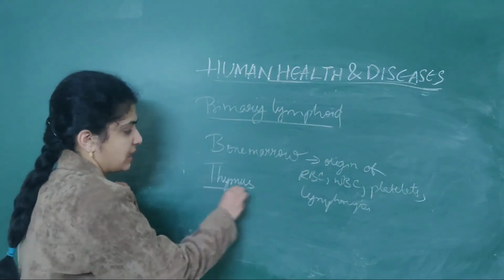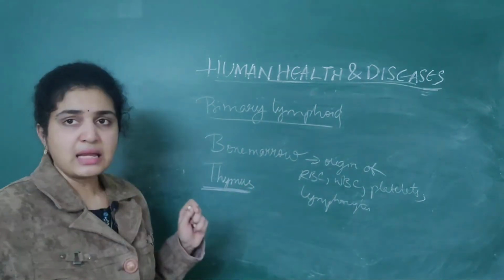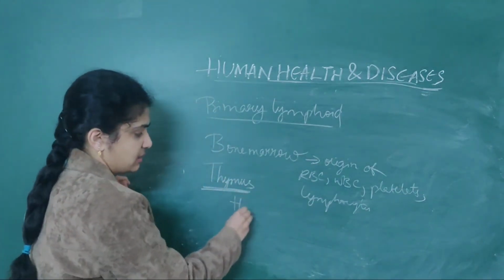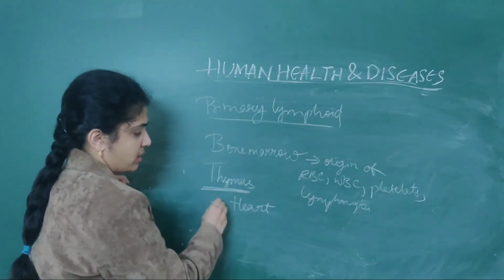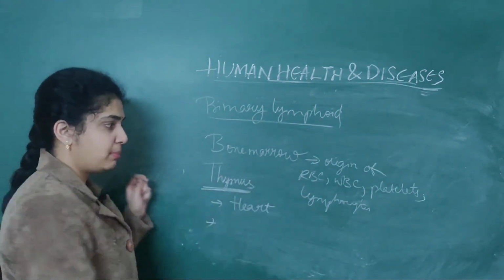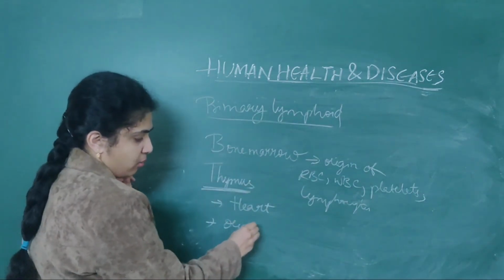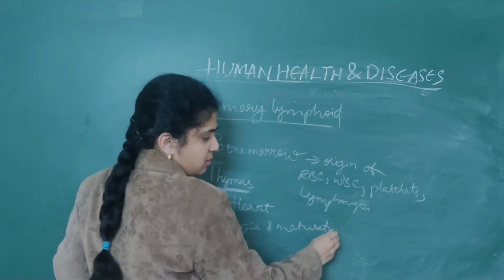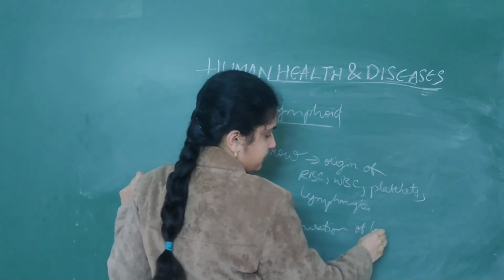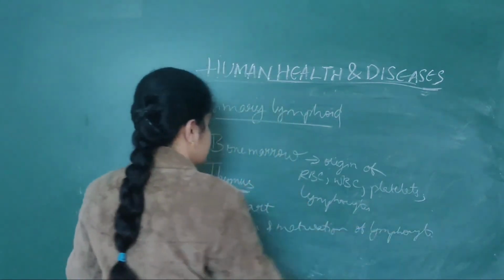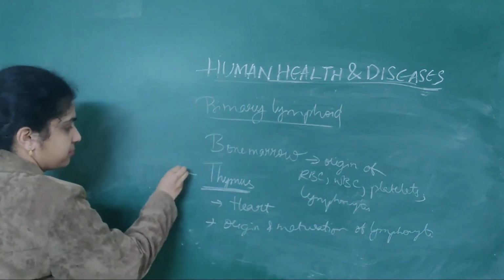So when it comes to the thymus, the thymus is located near the heart. So what is the use of this basically? Same use. It also helps in the origin and maturation of lymphocytes. Origin and maturation of lymphocytes will take place in the thymus.